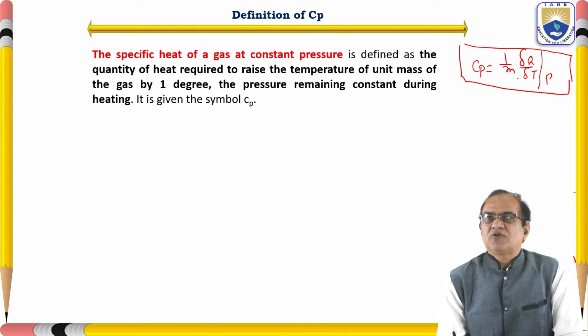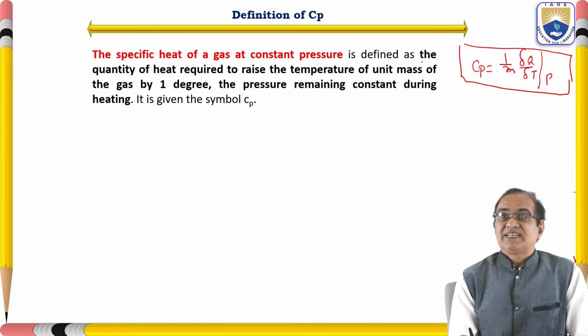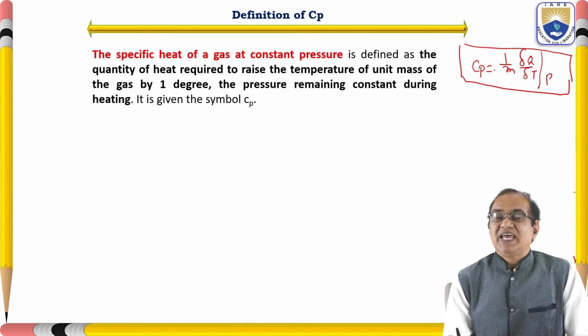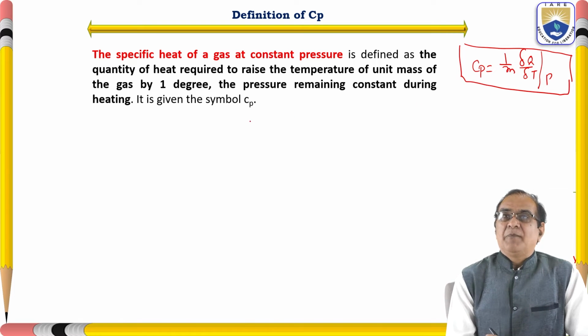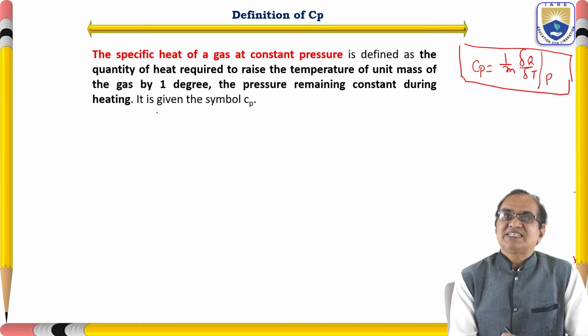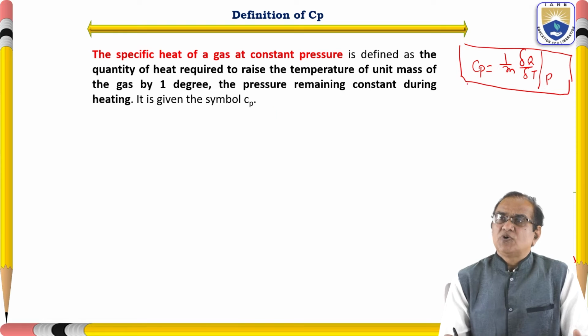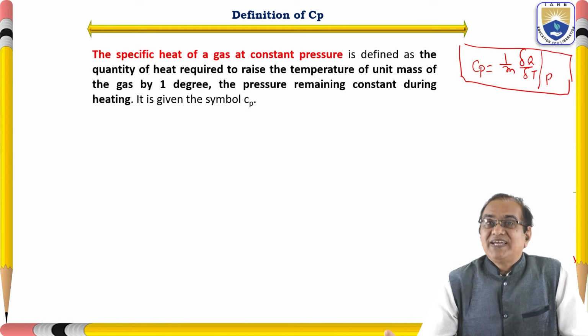The specific heat at constant pressure is defined as the quantity of heat required to raise the temperature of unit mass of a gas by 1 degree, while the pressure remains constant during the heating. It is given by the symbol Cp.